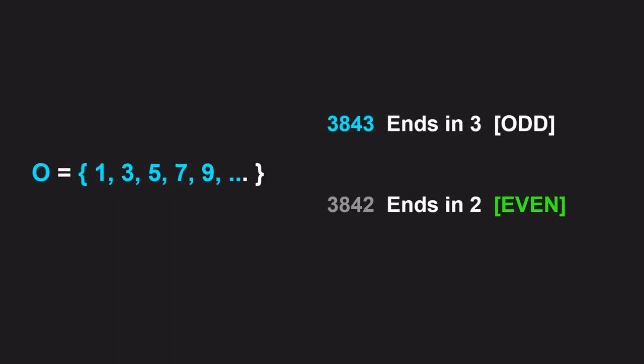The mathematical set is easy to map out, but what happens when you meet a massive value like 3843? You don't need long division, just use this single second hack. Look entirely at the very last digit. Because this value ends in a 3, it is instantly flagged as odd. Change that final digit to a 2, like 3842, and the number shifts immediately to even.